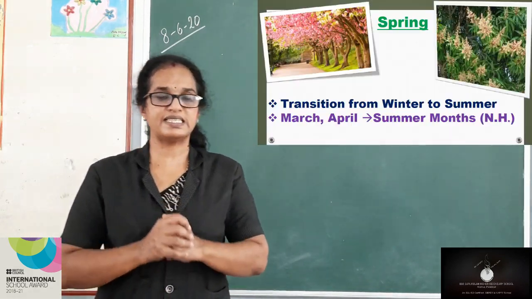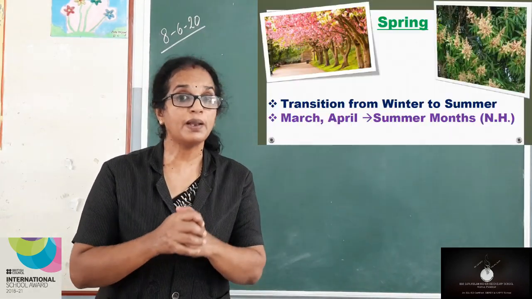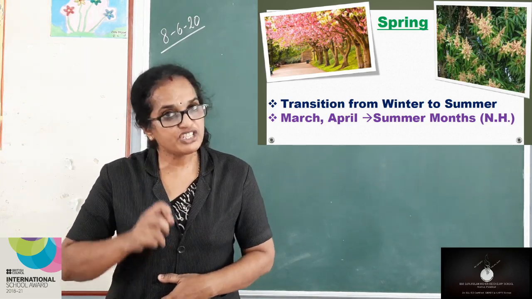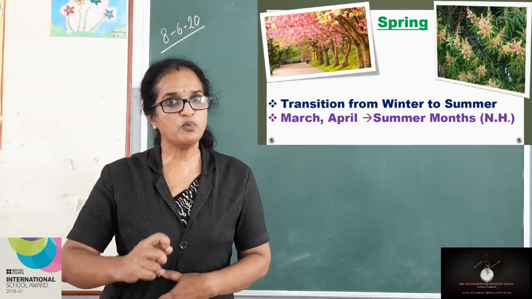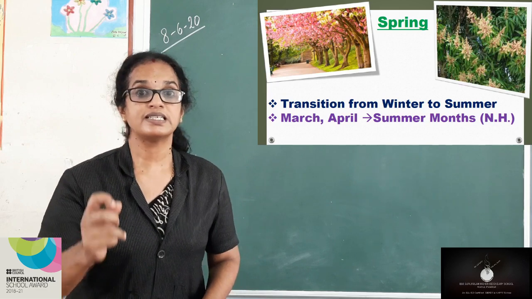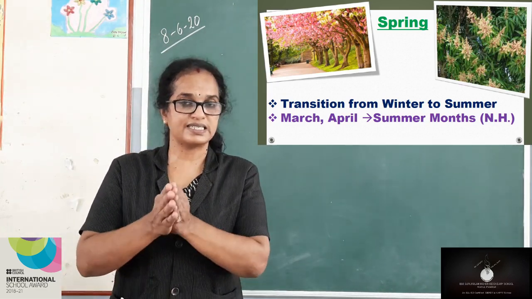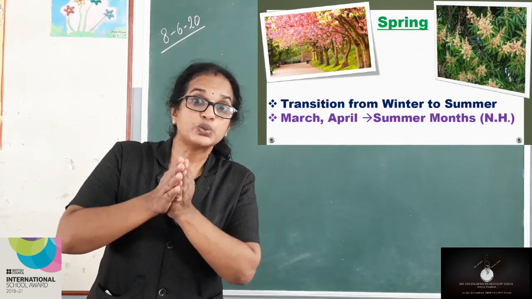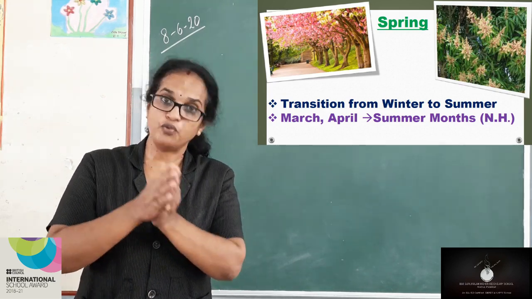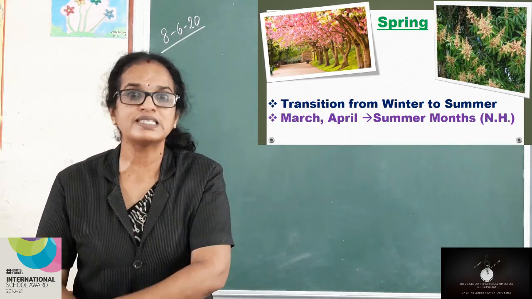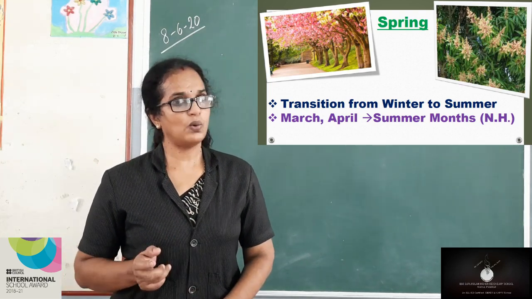Now spring season is a transition period, the changing period from winter towards summer. You can see the board.